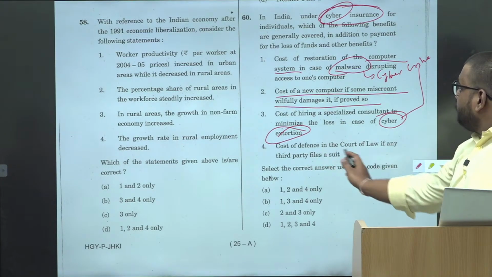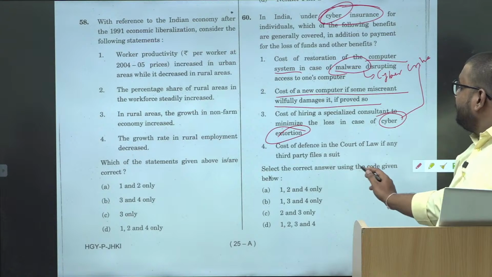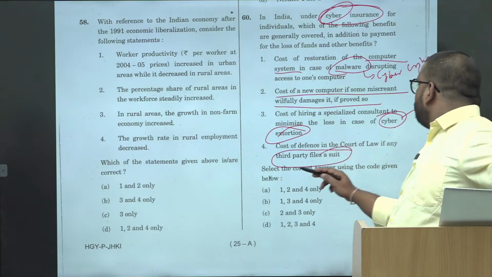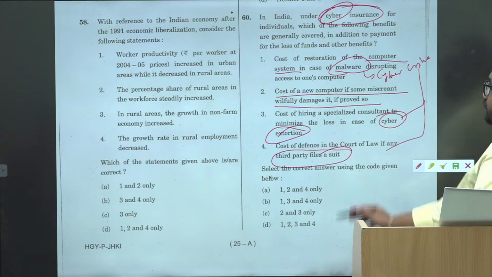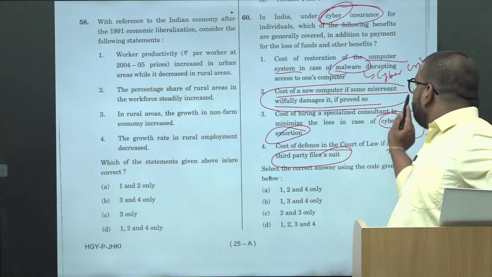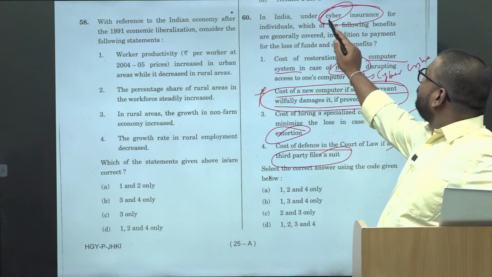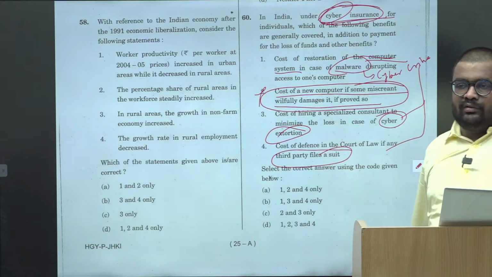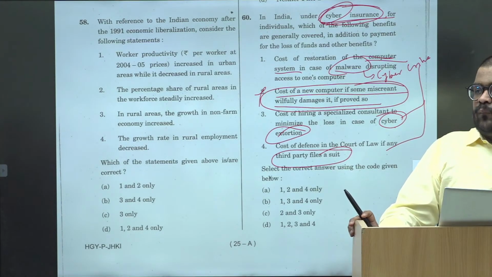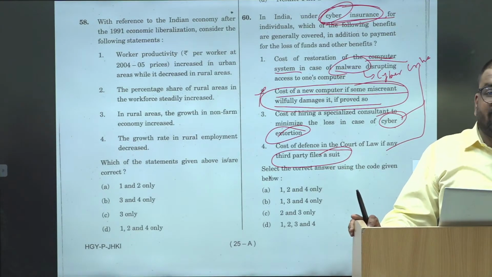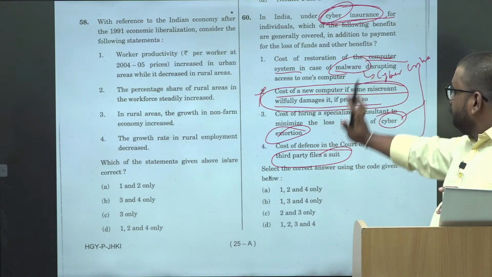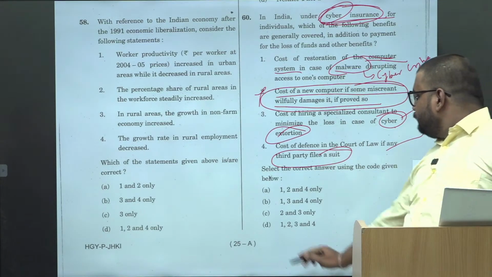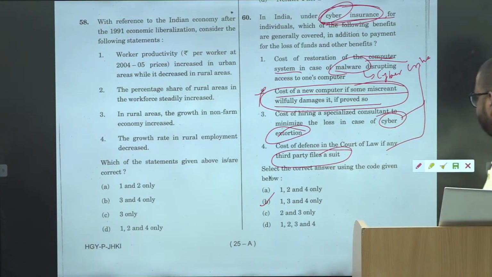Then cost of defense in court of law if any third party files a suit. This is again related to cyber crime. Now this is not a cyber crime, so it won't come in cyber insurance. So that is the elimination technique. So again, blindly don't go for that. Okay. 1, 3 and 4.